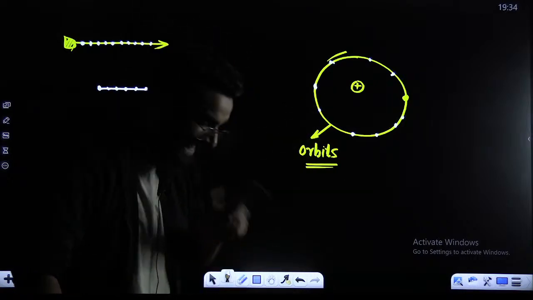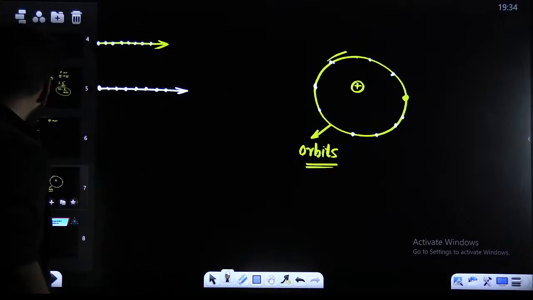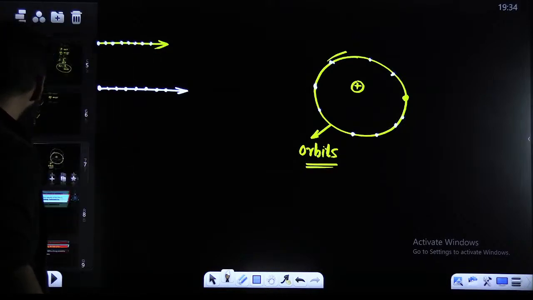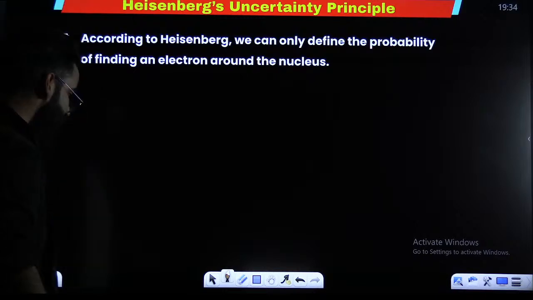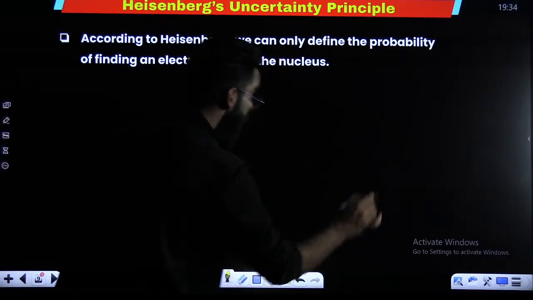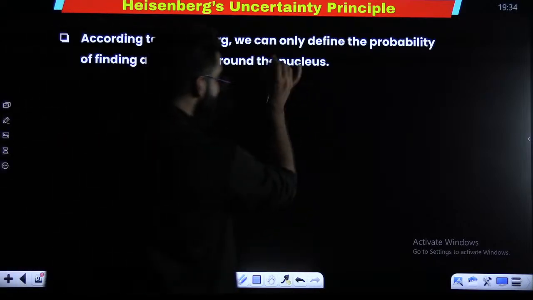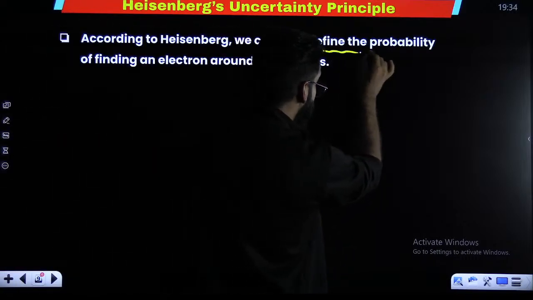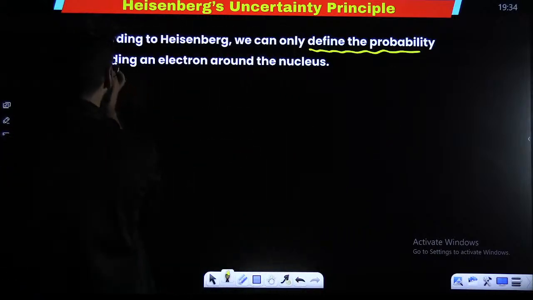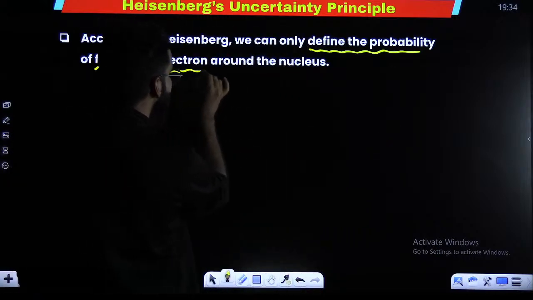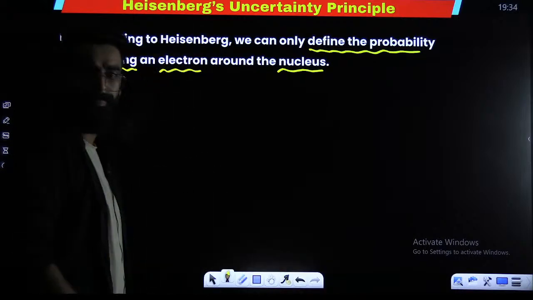Okay? Therefore, what came into existence? What Heisenberg said: we can only define the probability of finding the electron around the nucleus.